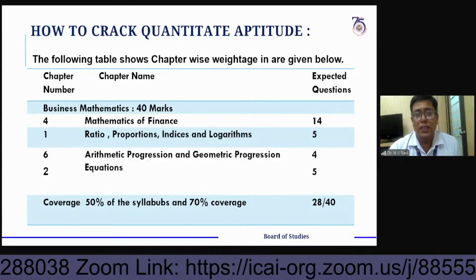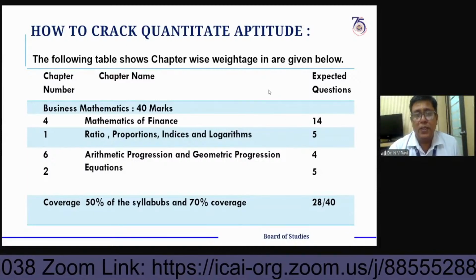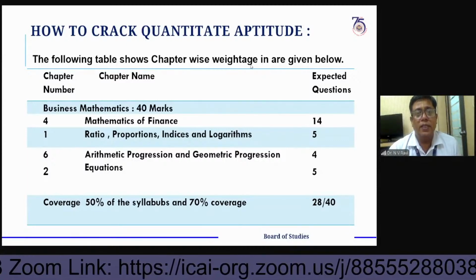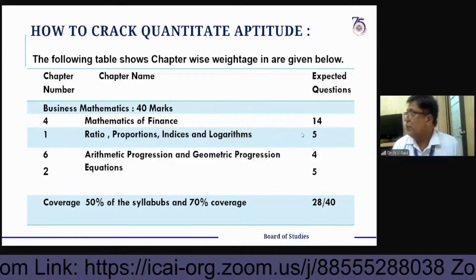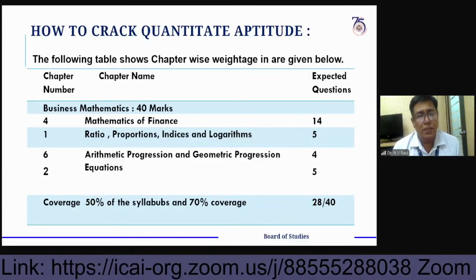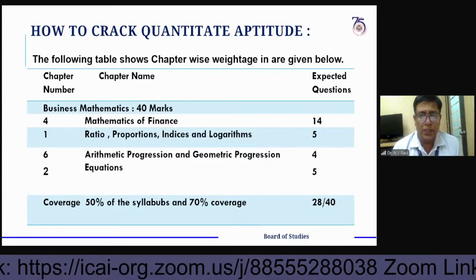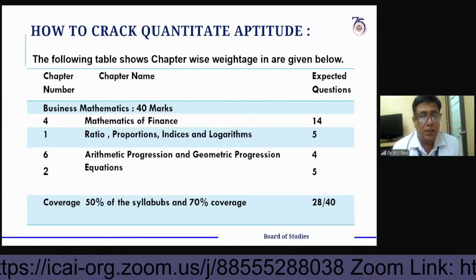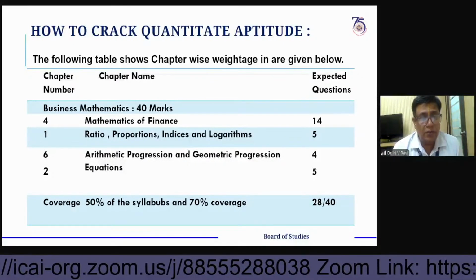Yes. Actually, as far as the syllabus is concerned, one student has queried regarding the syllabus point of view also. Regarding that, most of the topics are carried over from the earlier syllabus only.